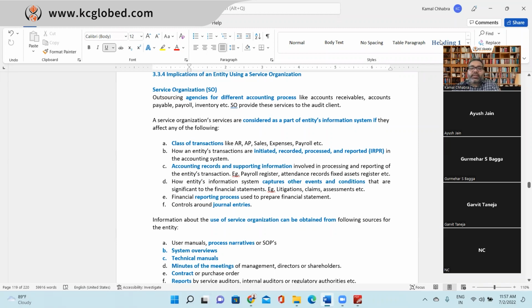How an entity's transactions are initiated, recorded, processed, and reported in the accounting system, that also matters. Third is accounting records and supporting information involved in the process of reporting the entity's transactions.